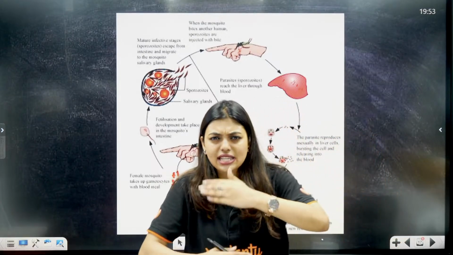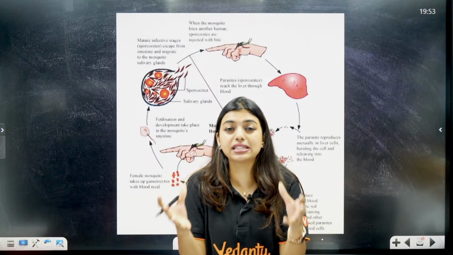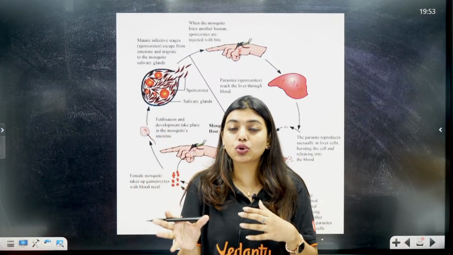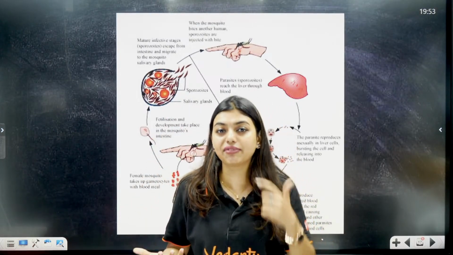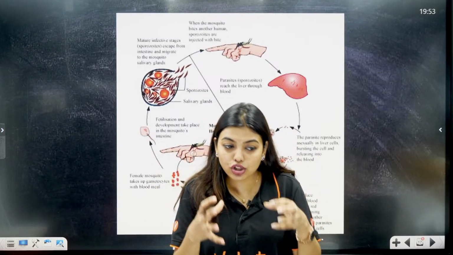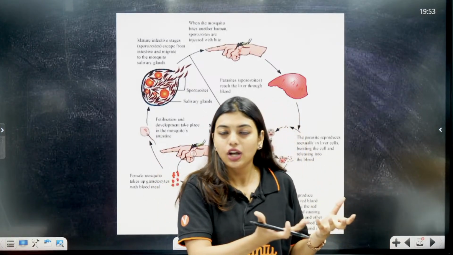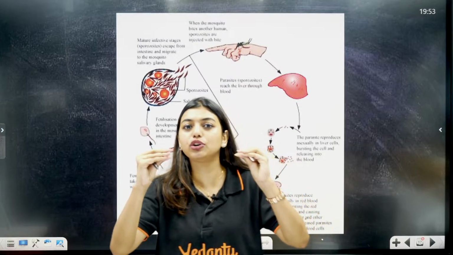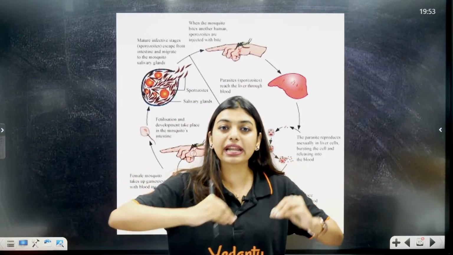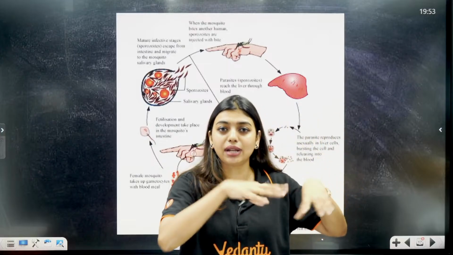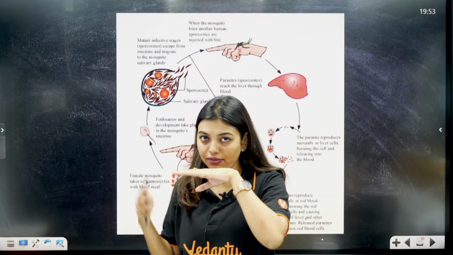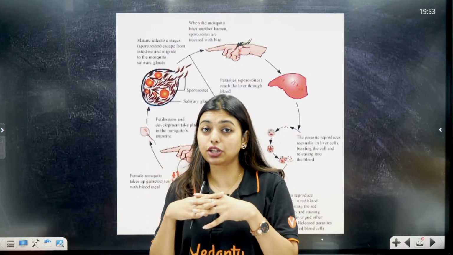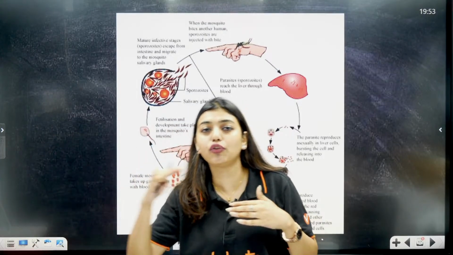In the RBC also, it will asexually multiply a lot. It will burst open the RBC. RBC will release hemozoin. Okay, it is given in your NCERT if you go and check. Hemozoin causes fever and chills in a person who is affected with malaria. This hemozoin also helps in favoring the formation of the gametes. Okay, so fertilization will not happen in our body. Gametophytes, that is female and male gametophyte formation, will happen in our body. That will be taken up by the next mosquito or the same mosquito as a blood meal. Okay, so when they take the blood from the infected person, they will get the gametes. In the gut of the mosquito, fertilization will happen, and that will lead to the formation of sporozoites.